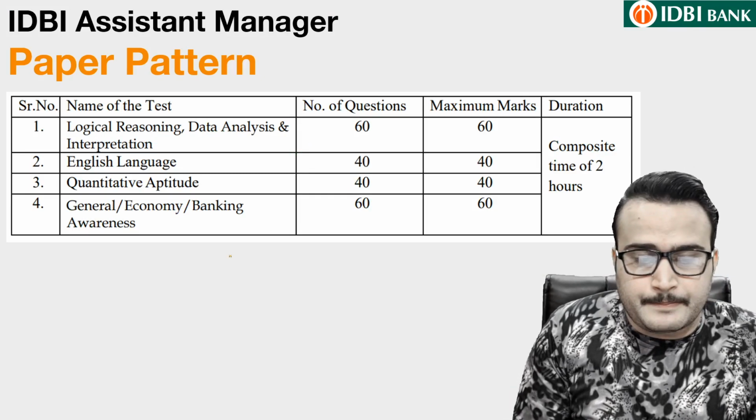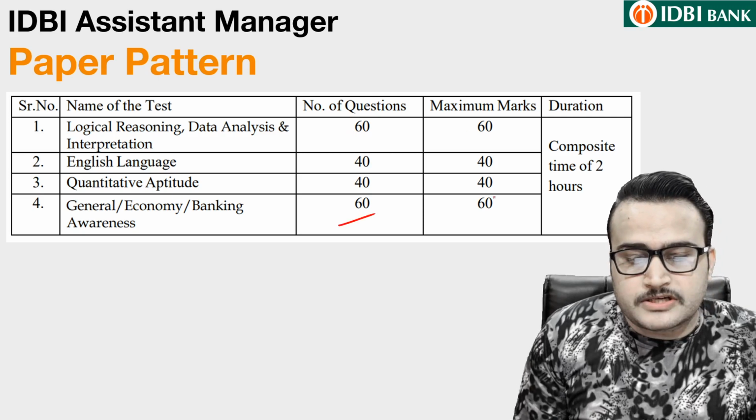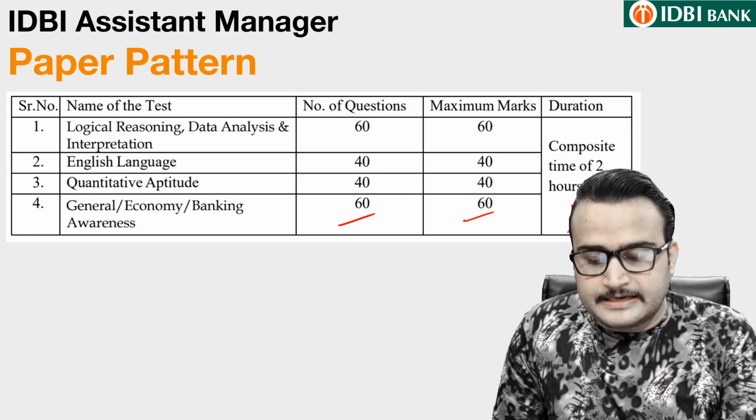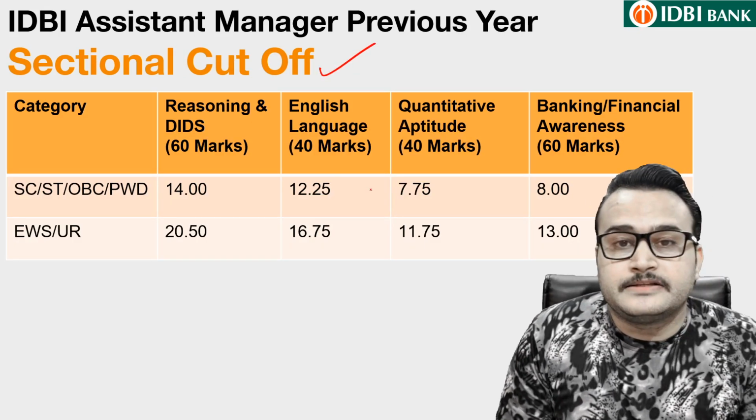So this is the paper pattern. You can take a screenshot as well. 200 questions for 200 marks were there, with a composite time of 2 hours guys. And let us see what the previous year cutoff is. So guys, this is a sectional cutoff.